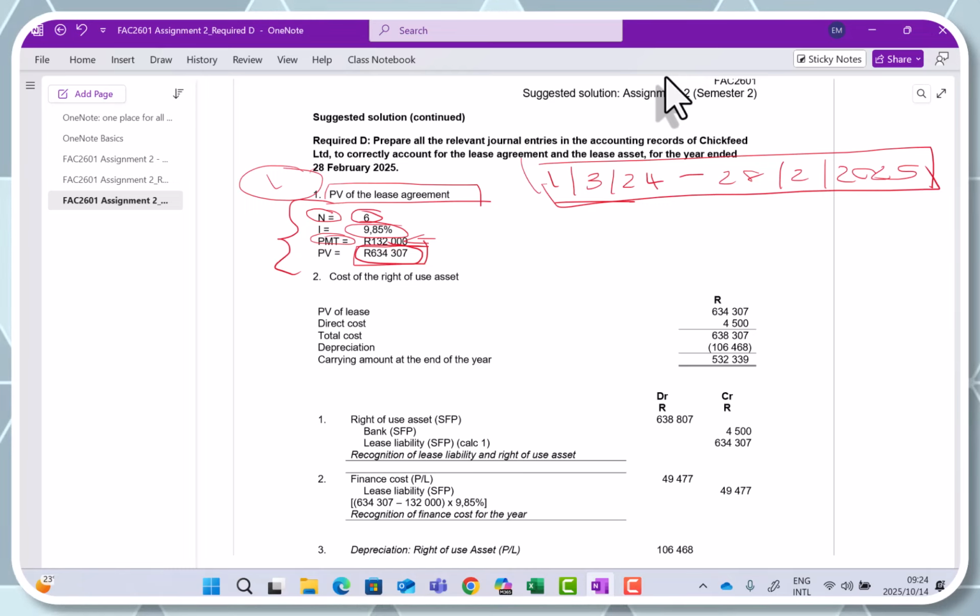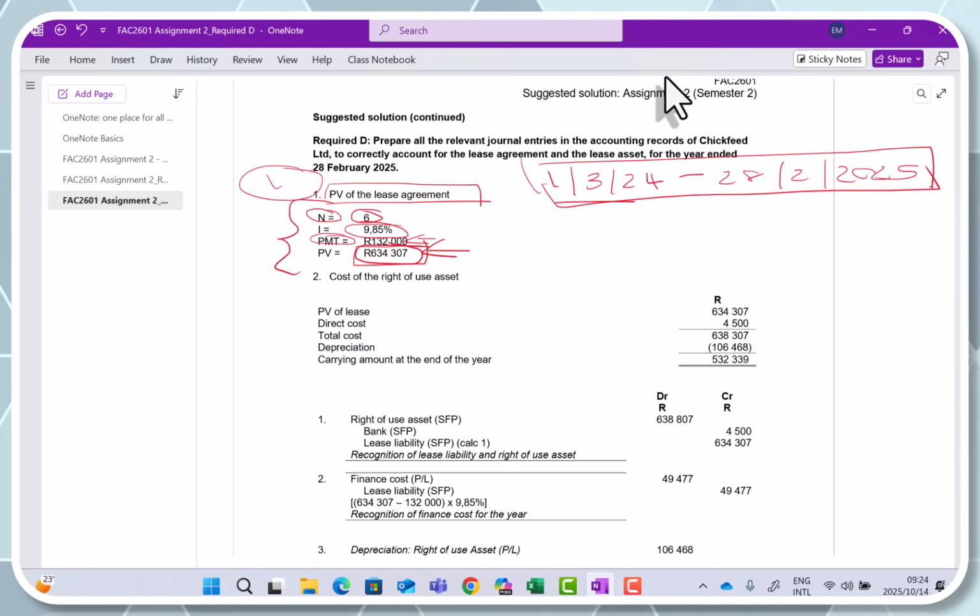So how do I calculate the right of use asset? The cost of the right of use asset, I take my initial measurement of the lease agreement. So I take my present value of my lease agreement. Then I need to have a look at, are there any payments that were made on or before commencement date? In this case, no, there were not. So remember I said earlier, this is actually a very straightforward lease agreement, but you will have to check, is there any payments that are made on or before commencement date? Is there any initial direct costs?